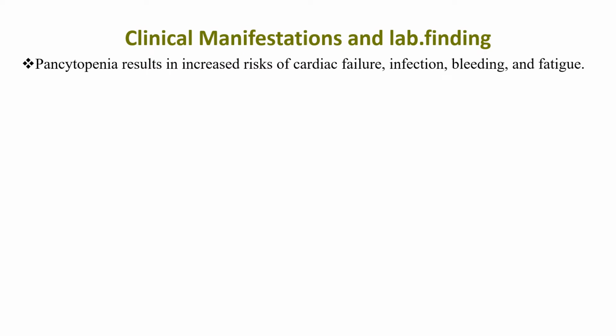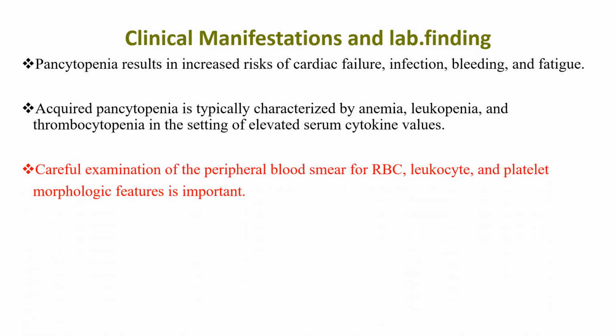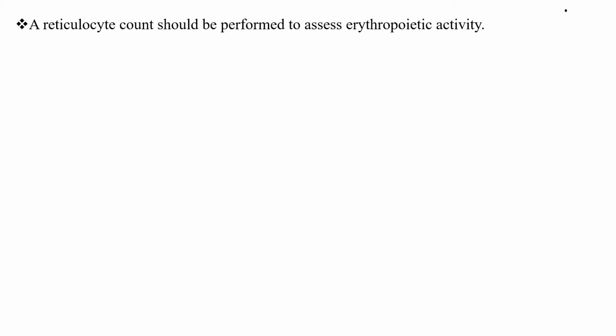Pancytopenia results in increased risk of cardiac failure, infection, bleeding, and fatigue because the three cell lines are decreased or absent. Acquired pancytopenia is typically characterized by anemia, leukopenia, thrombocytopenia, and the setting of elevated serum cytokine values. Careful examination of peripheral blood smear for RBC, leukocyte, and platelet morphological features is important. A reticulocyte count should be performed to assess erythropoietic activity.